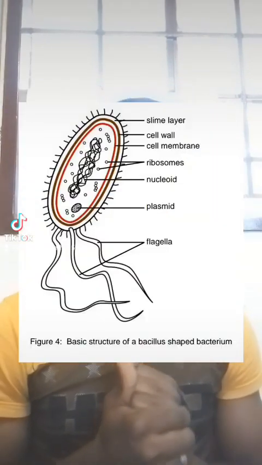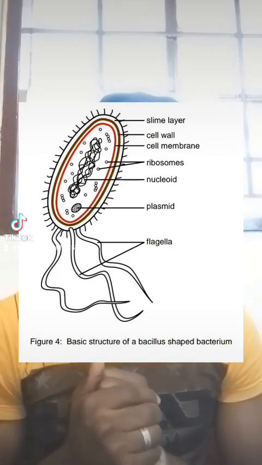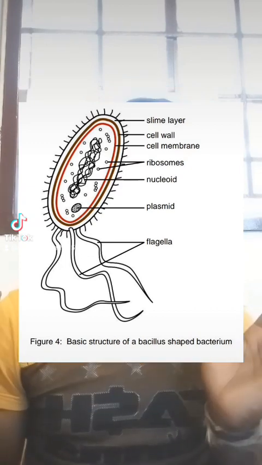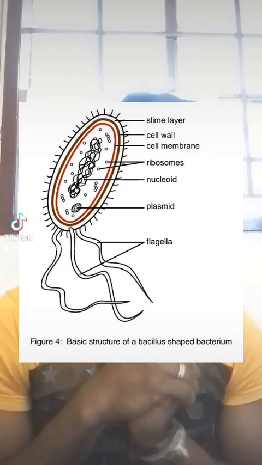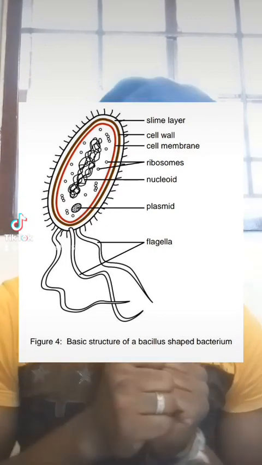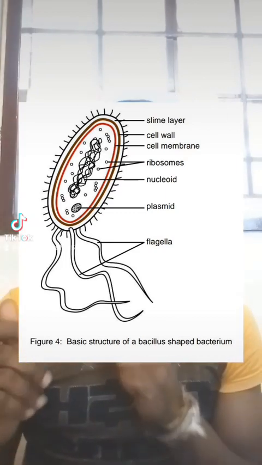We spoke about the characteristics of bacteria, and we did the structural characteristics. We spoke about the structure of the bacterium, the flagella, what the function of the flagella is, the slime layer, cell membrane, and the nucleoid. Remember the nucleoid, that irregular loop? So now we're moving on.